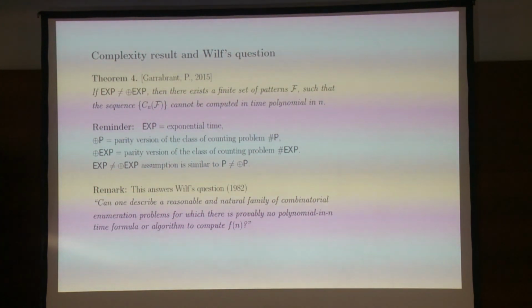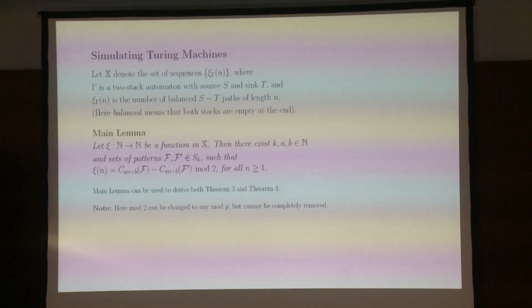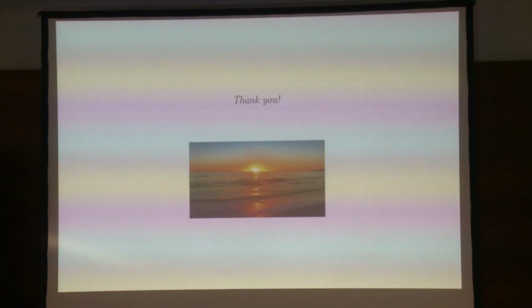And that, from my point of view, is what finally answers Will's question from '82, whether one can describe a reasonable family for which one can provably show that there is no polynomial time algorithm to compute the sequence. This is complicated, so I'm going to skip all the proofs and just say thank you. That's it. We're done.